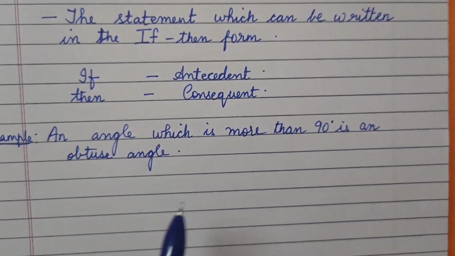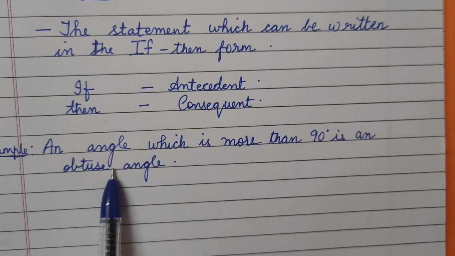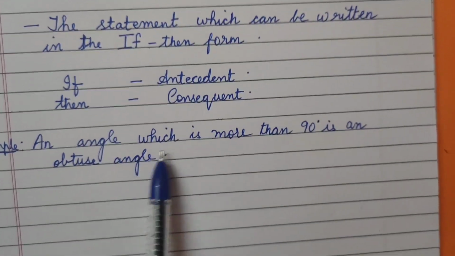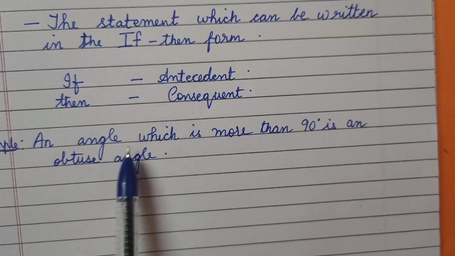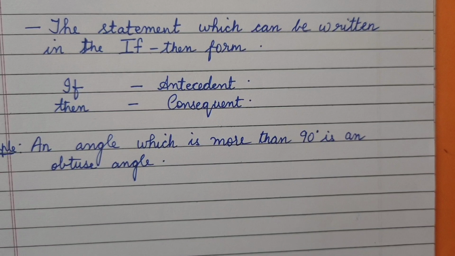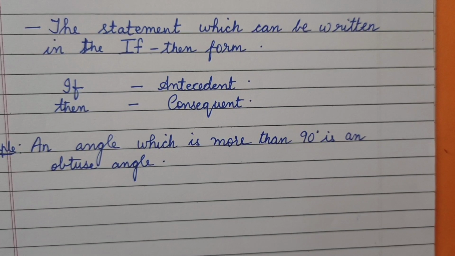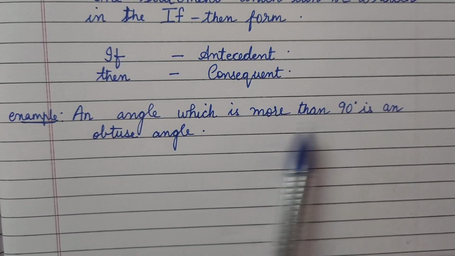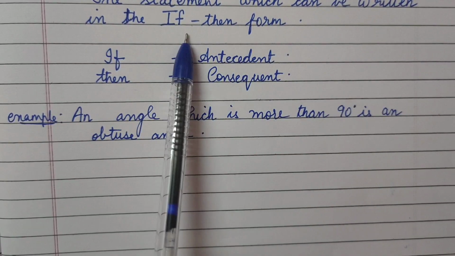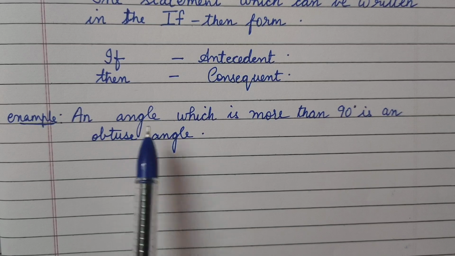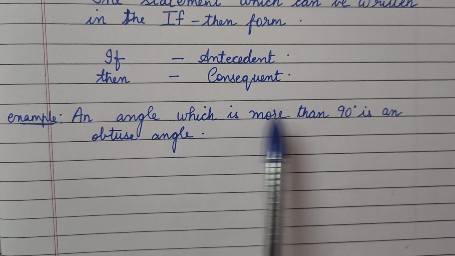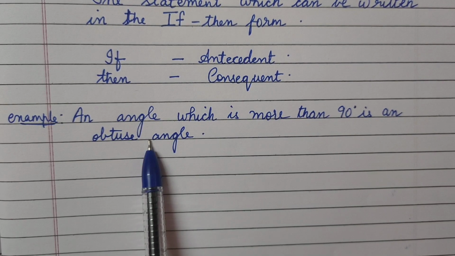Can I say this is a statement? I have taken an example to make this definition more clear and understandable. The statement: an angle which is more than 90 degrees is an obtuse angle. Is it a statement or not, my dear? Yes, this is a statement. So, the statement which can be written in the if and then form. That means we have to write it in the form of if and then.